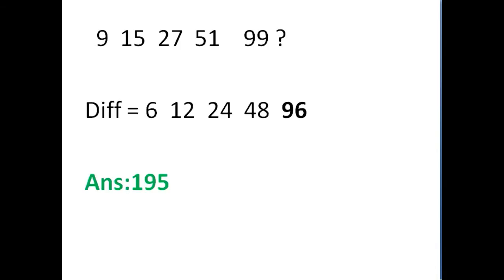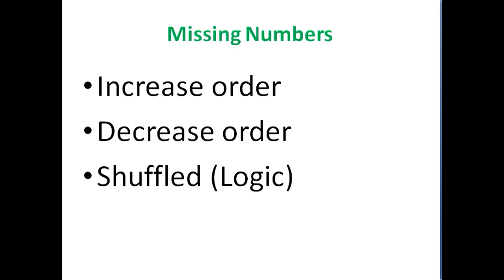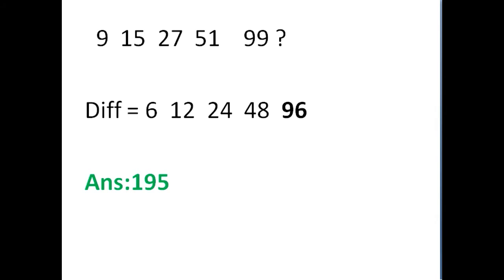Now you see this example: 9, 15, 27, 51, 99, and what is the last number? You have to see the difference. First, I told you increase, decrease, shuffle. So how to see whether it is increase or decrease or shuffle? Only by seeing the difference you can say it. For 9 and 15, 15 and 27, the difference: 9 to 15 it is 6, 15 to 27 it is 12.